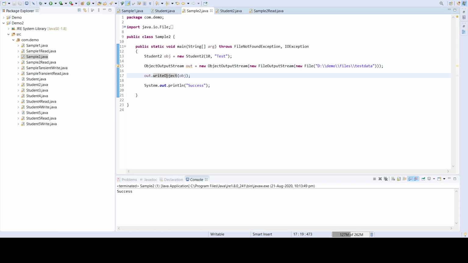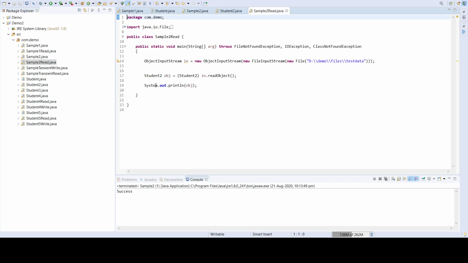Once the object output stream is created, we can call the write object method. Using write object, we can persist the state of an object into a file. Now we will see how it can be read from the file. We have an object input stream, and using it we can call the read object method. Read object returns the object, which can be typecast into the target type, and we can see the content of the object.